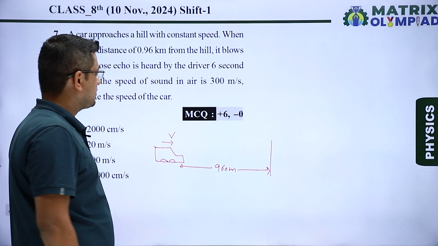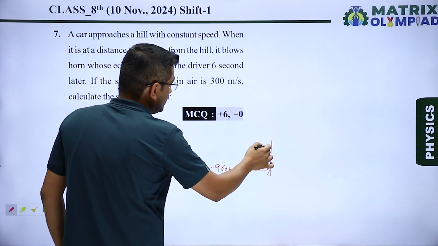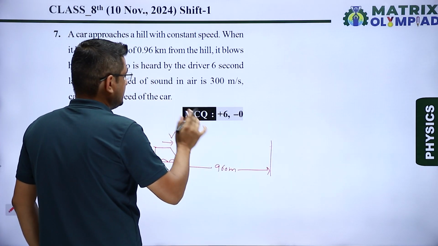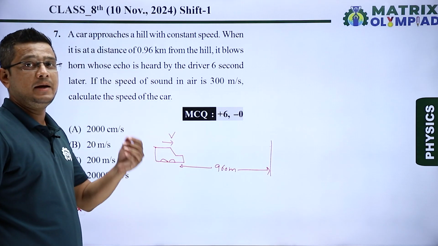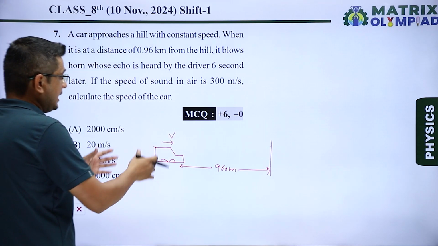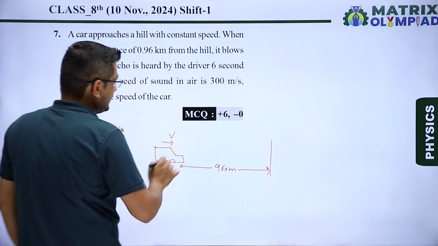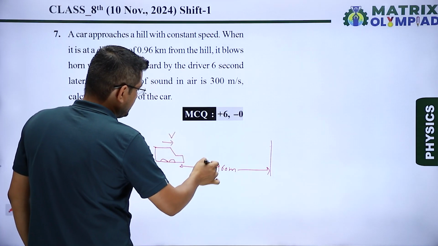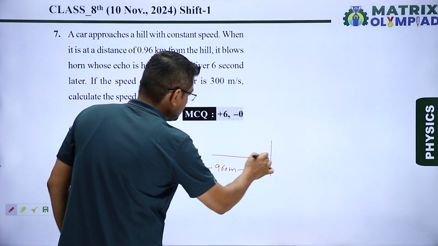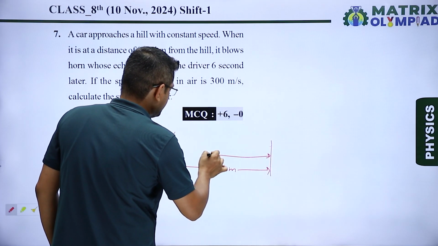So the sound will go to the hill, then reflect back and reach the observer, and it takes a time of 6 seconds. But in this time the car will have moved toward the hill. Let's say the car has reached another point, let's say at this point.